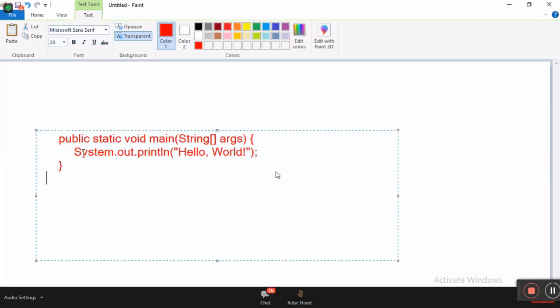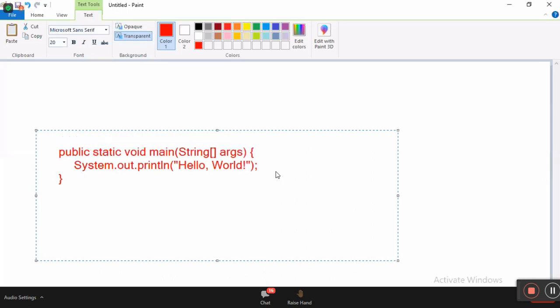Tell me now. System.out.println is meant for displaying some message on the console, and the main method is meant for starting class logic execution. Tell me, in Java, can I write methods directly? No. Where are methods allowed to be written? Inside a class. So I should write a class followed by the class name. What is the class name? Because it's a first program, I am choosing the name FirstProgram. Everyone understand what I am telling?